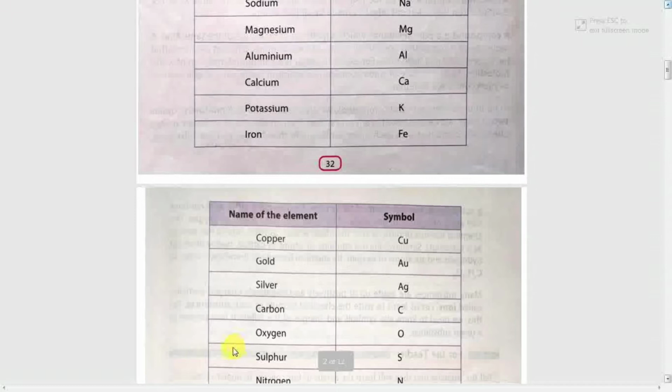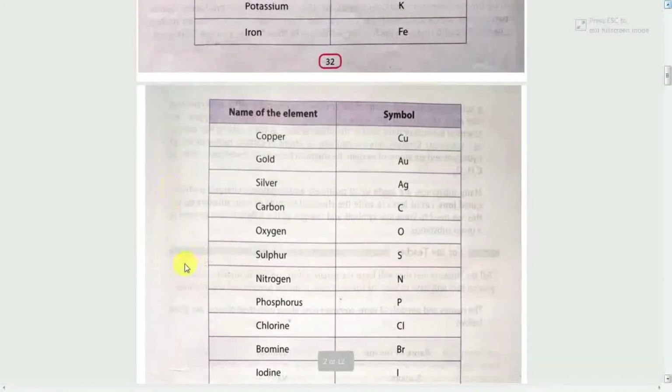These are some more elements and their symbols: copper Cu, gold Au, silver Ag, carbon C, oxygen O, sulfur S, nitrogen N, phosphorus P, chlorine Cl, bromine Br, iodine I.